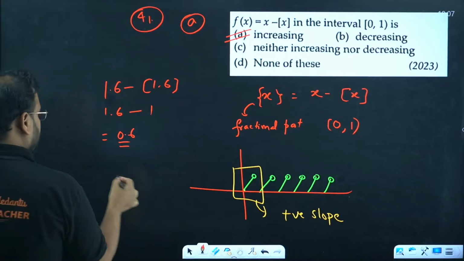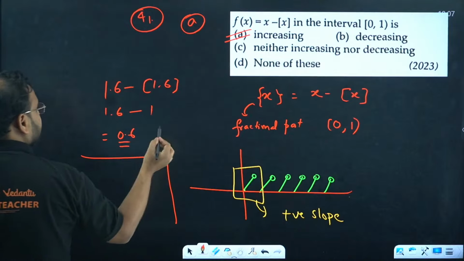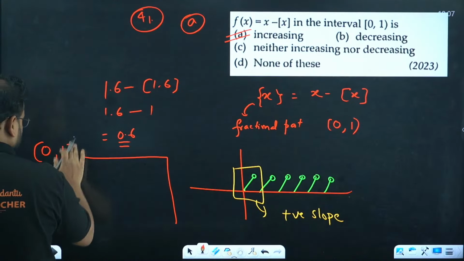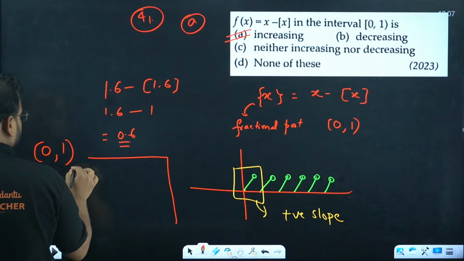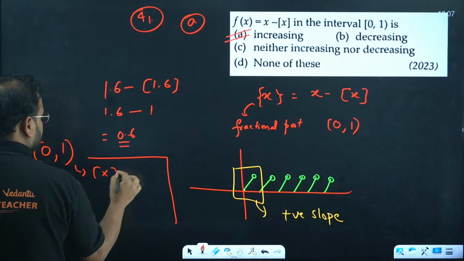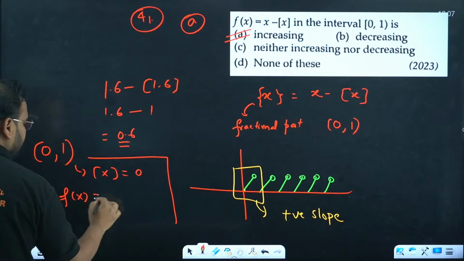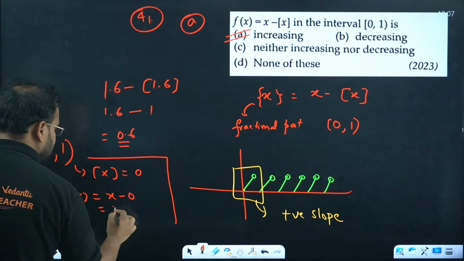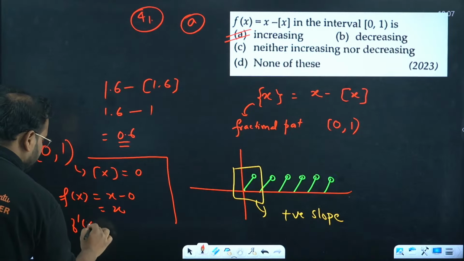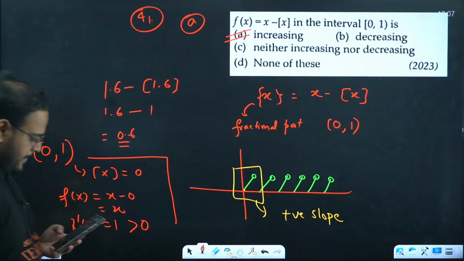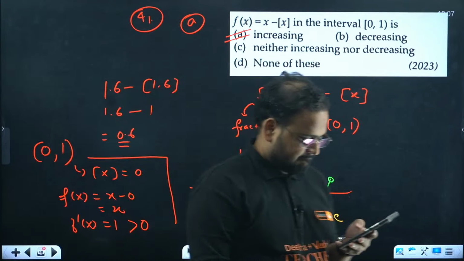Now maths. In the interval 0 to 1 open, the integral part value is always 0. So the function becomes x minus 0, which is x. The derivative becomes 1, which is always positive, hence the function is increasing. Maths, logic.